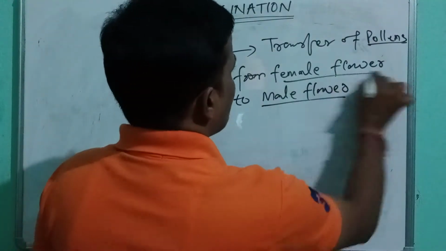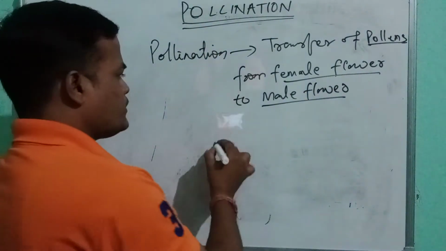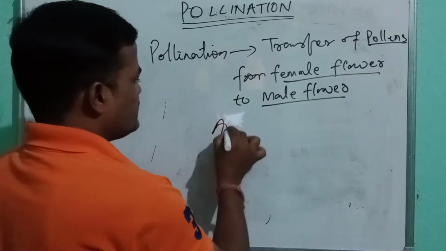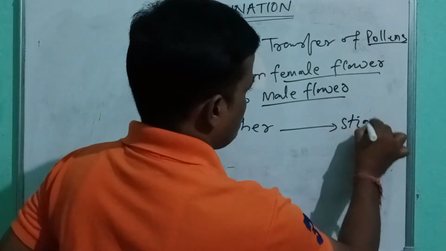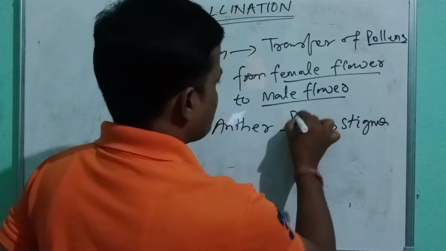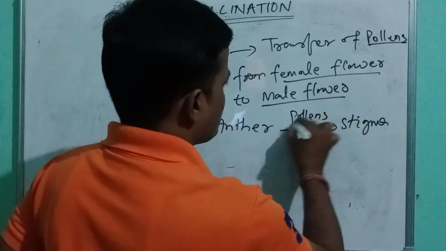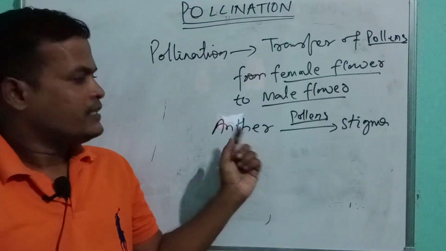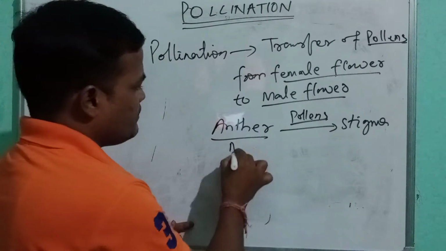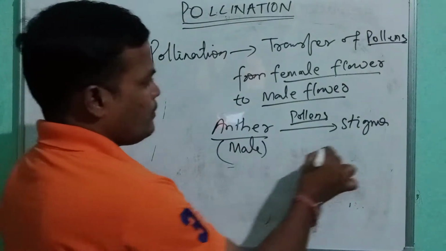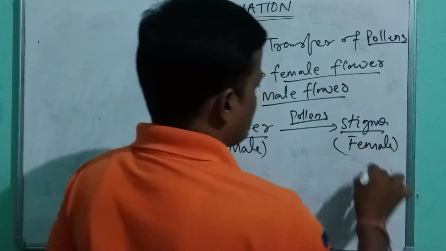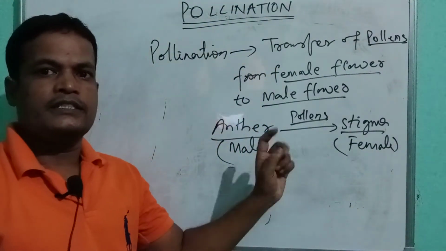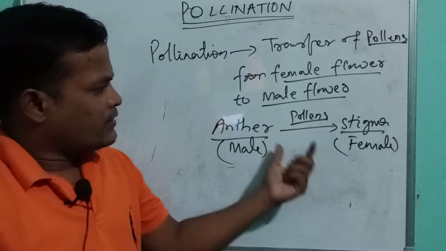That means female flower to male flower, or shortly you can say anther to stigma. That is, the transfer of pollens from the anther, that means male, to stigma, that is called female, is called pollination. This is called pollination, friends. This process is pollination.